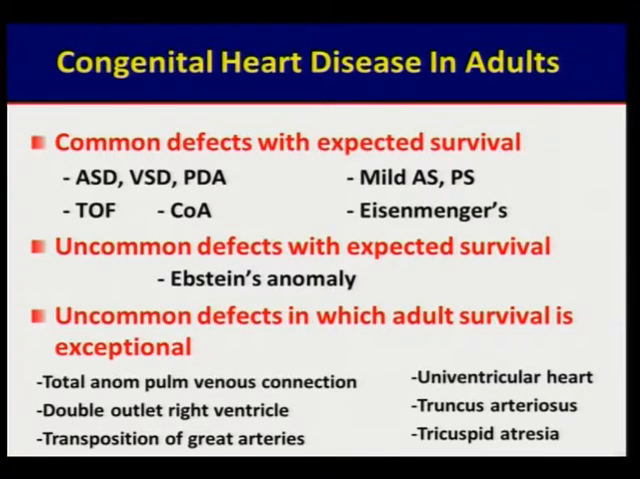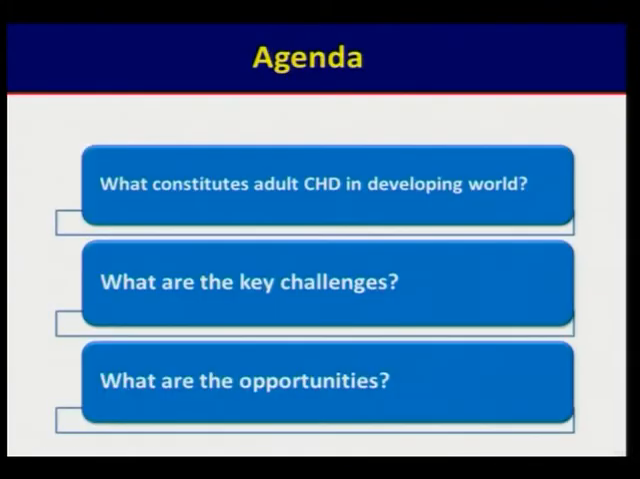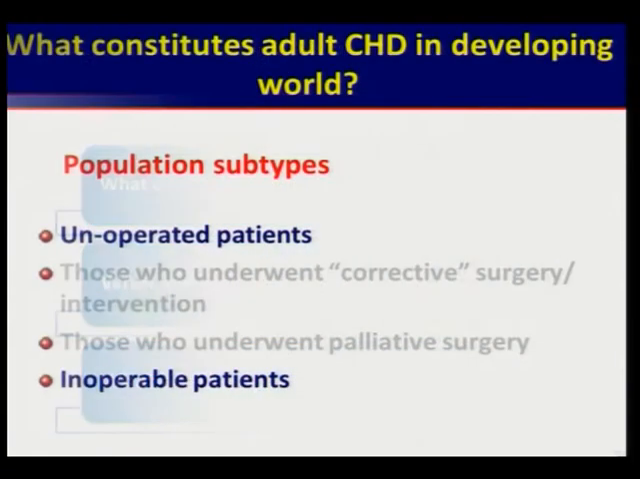So this is a long list of diseases which you are not likely to see in adults, but yes, a small percentage of adults may have this kind of congenital heart disease, which includes TAPVCs and truncus arteriosus and the complex names. So what I'm going to discuss is what constitutes adult CHD in India, another developing part of the world, which is different from what you're going to see in the West. What are the key challenges that we face as pediatric and adult cardiologists, and what would be the opportunities?